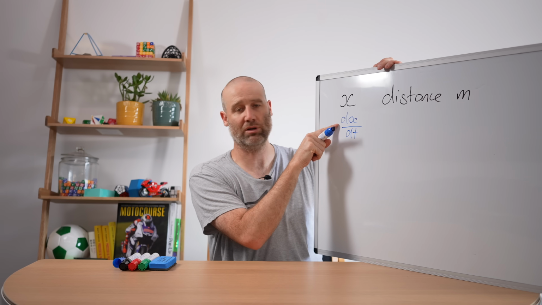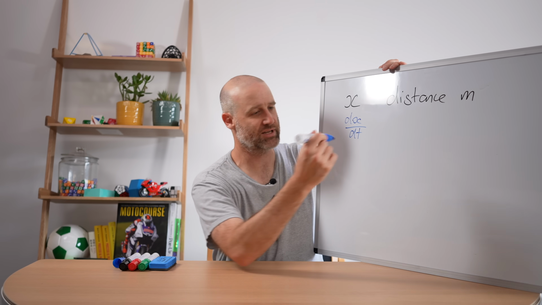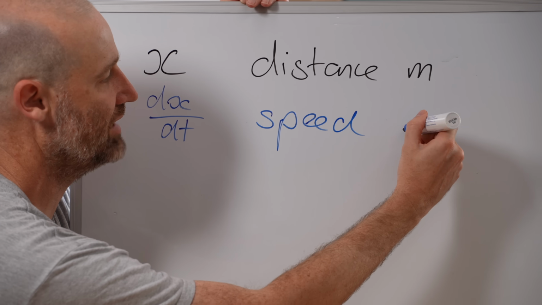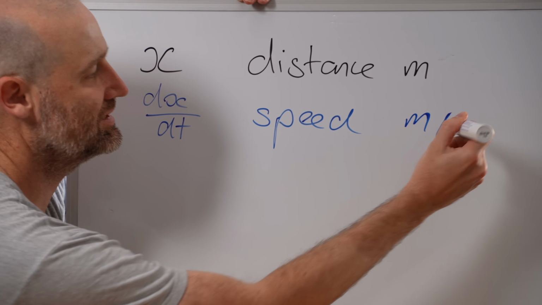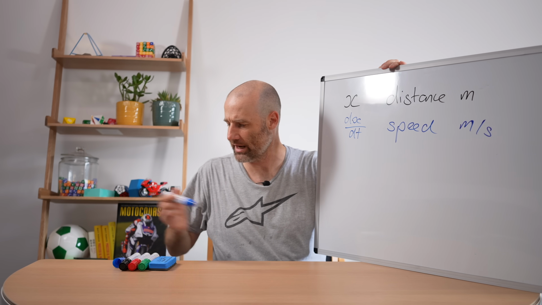Which means if we've got a small amount of change in position over a small amount in time, what is that? Often call it your velocity. I'm going to call it speed because we don't care about direction, and that's in the meters per second unit category. What if we want to take the next derivative?